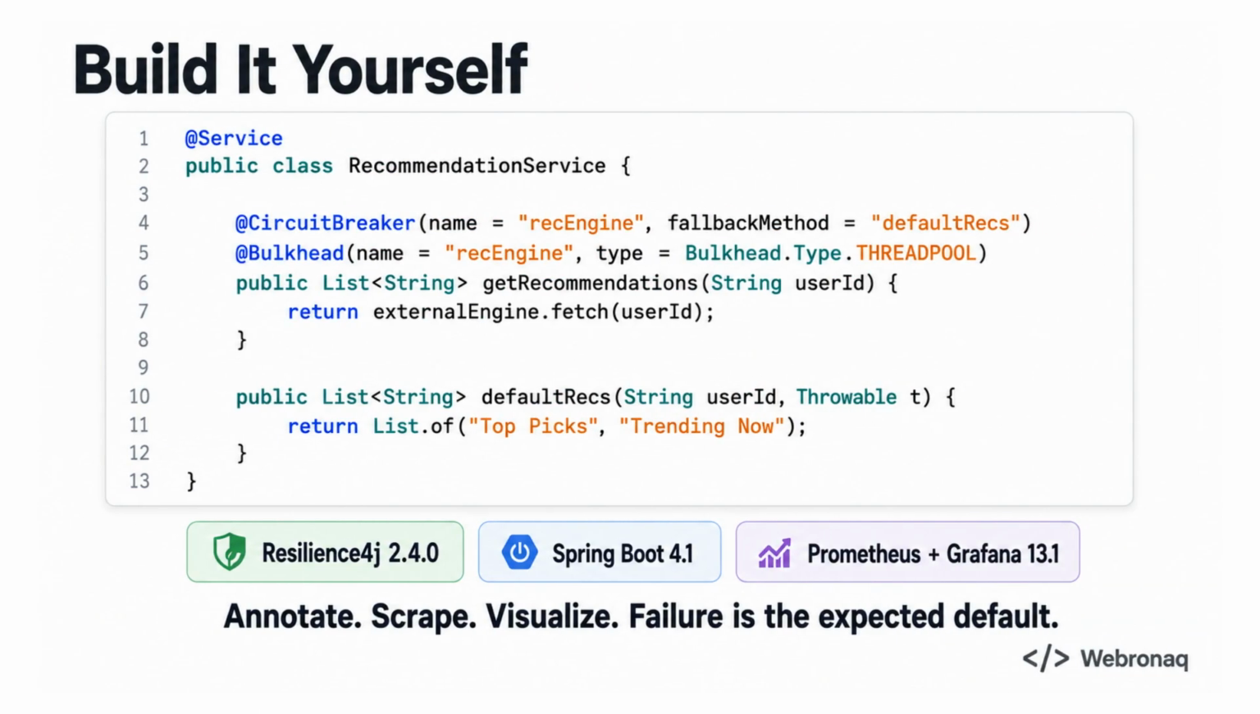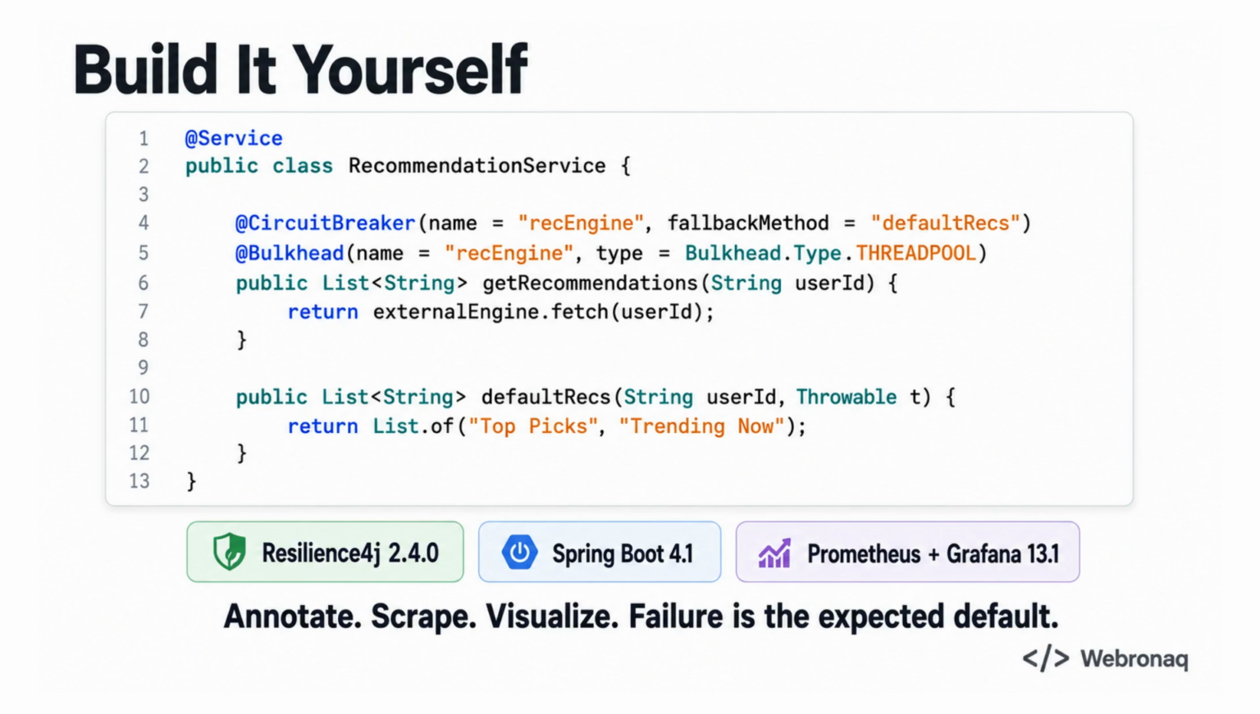So let us bring it all together. Resilience4J 2.4.0 is the recommended library for these patterns in modern Java. In a Spring Boot 4.1 project, 2 annotations do the heavy lifting. The @CircuitBreaker annotation wraps any service call and manages the 3-state machine automatically. The @Bulkhead annotation caps the concurrent thread count for that specific dependency. Resilience4J exposes circuit state and rejection metrics out of the box, and Prometheus scrapes them. Pipe those into Grafana 13.1, and you get a live dashboard that shows the exact moment a circuit trips and how long it stays open.